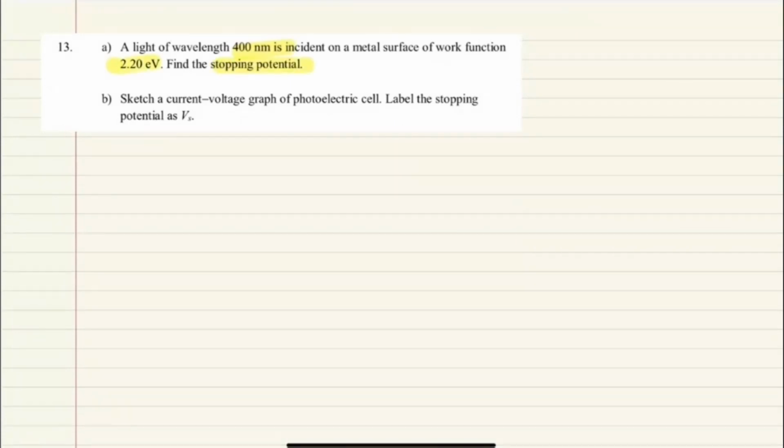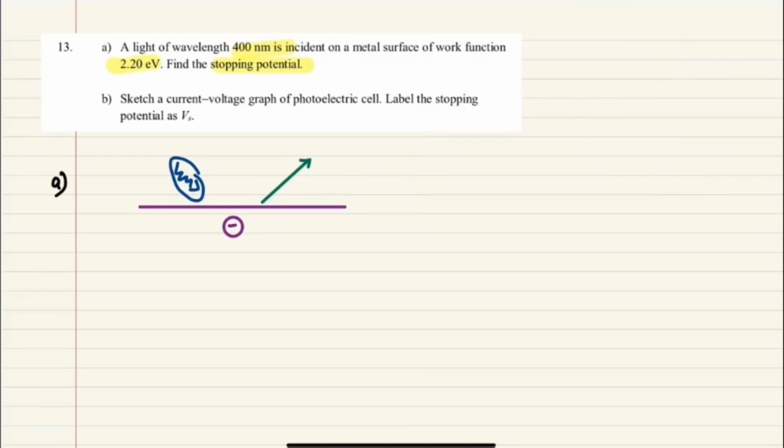Okay, the first thing, when you get this kind of question, as usual, you draw a straight line, and then you draw three things: the electron inside, the incident light photon, and the one that comes out. So when you extract the information, you can separate it into these three things.